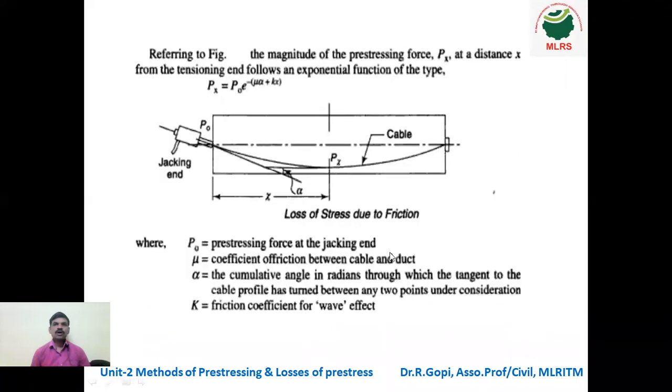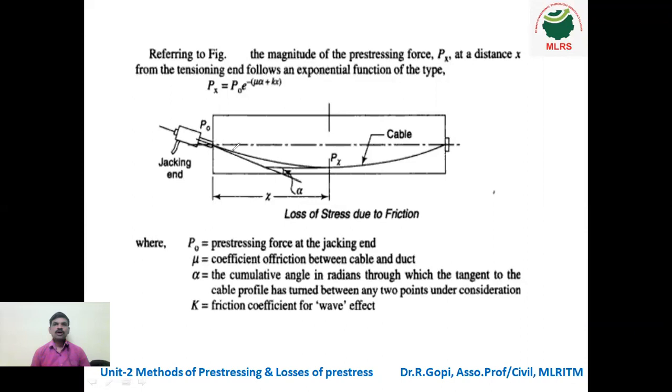As per IS 1343 code, the friction loss can be found out using the formula: Px is equal to P naught e power minus mu alpha plus k into x. You can see in this diagram, this is a post-tension member.